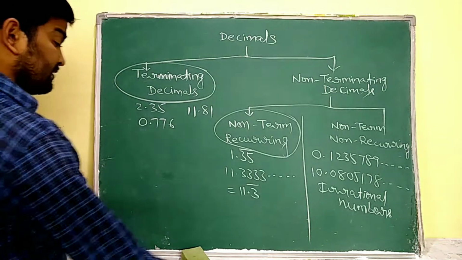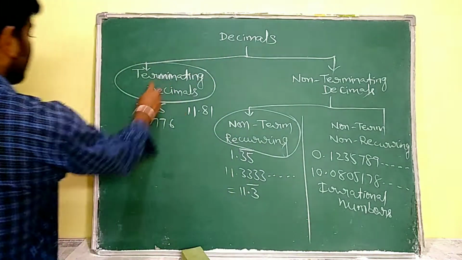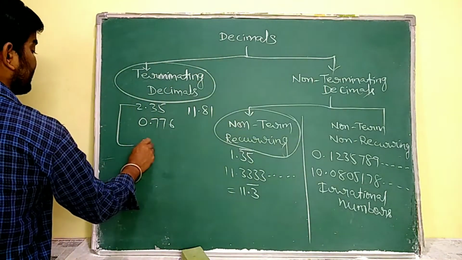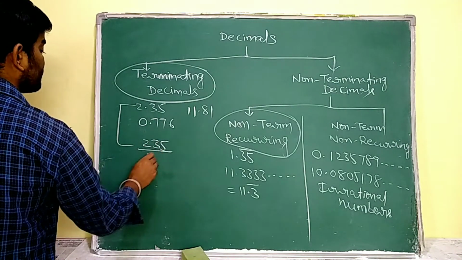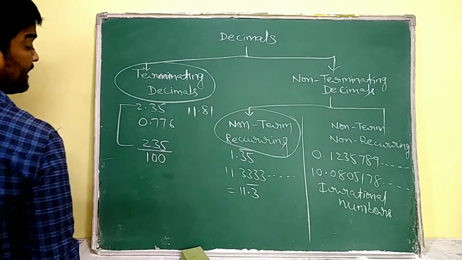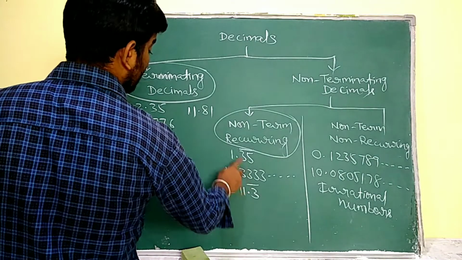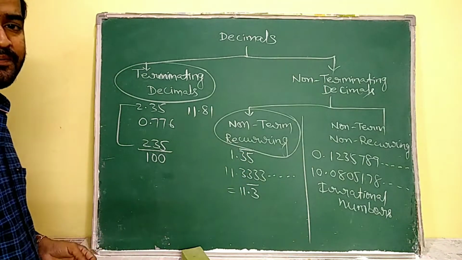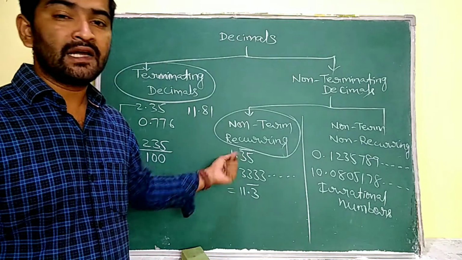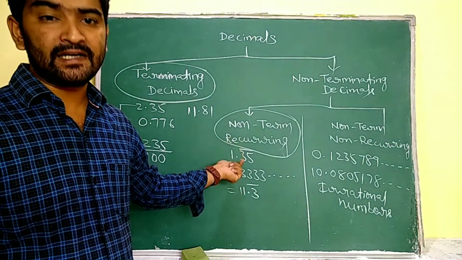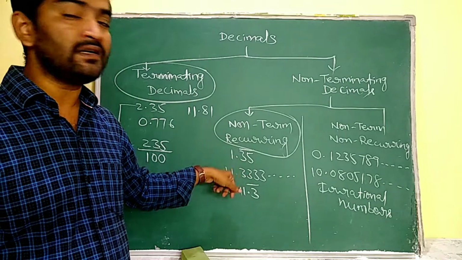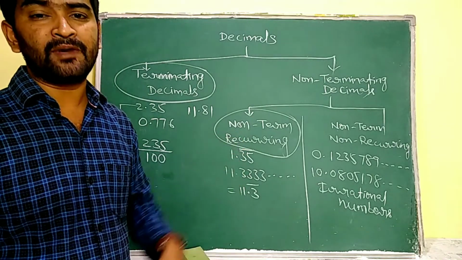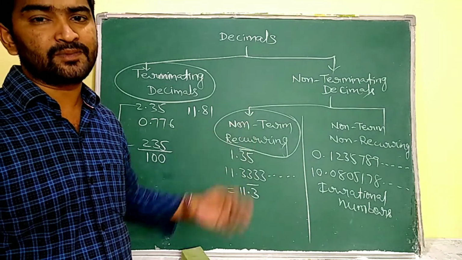For example, the terminating decimal 2.35 can be expressed as 235 by 100. Coming to 1.35 bar, we have to find the period and periodicity of the given non-terminating recurring decimal, then convert it into p by q form. We learned all these procedures.